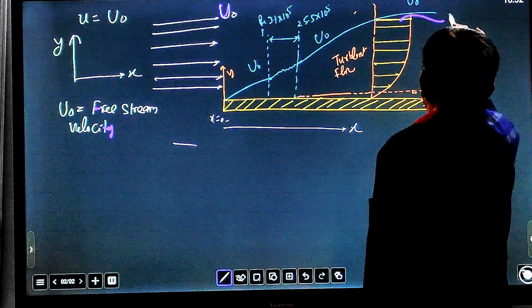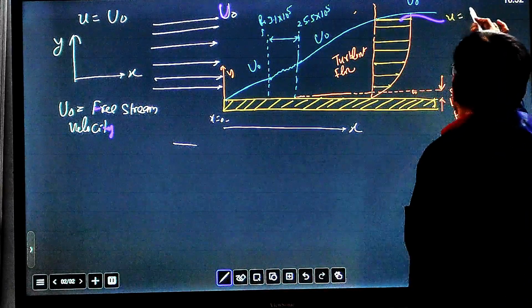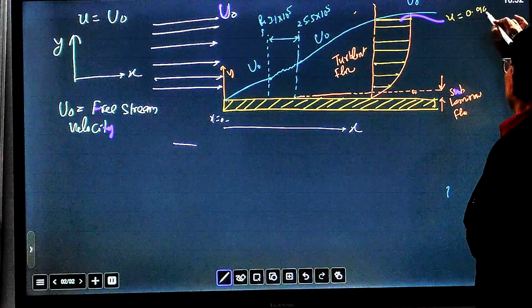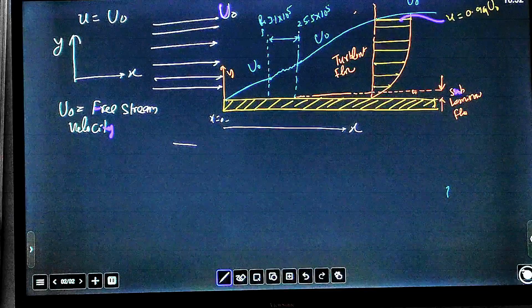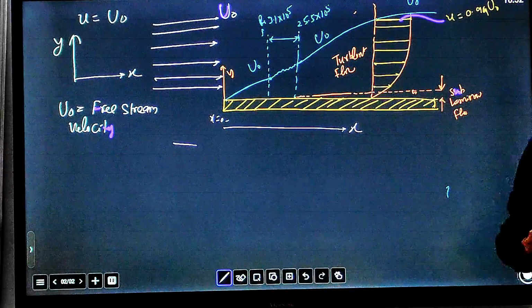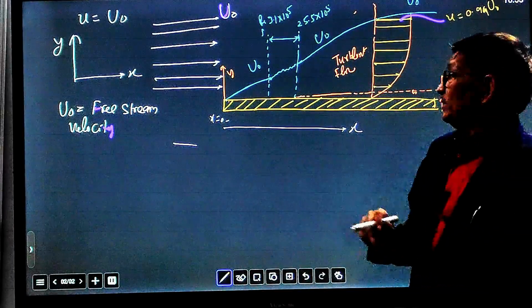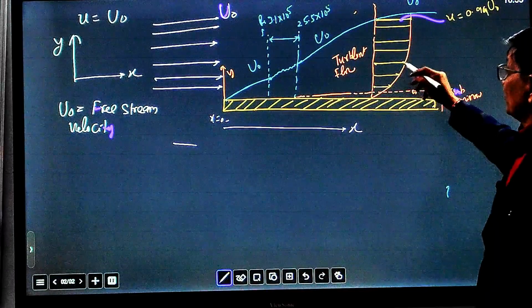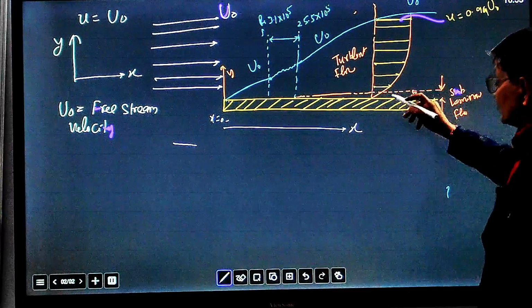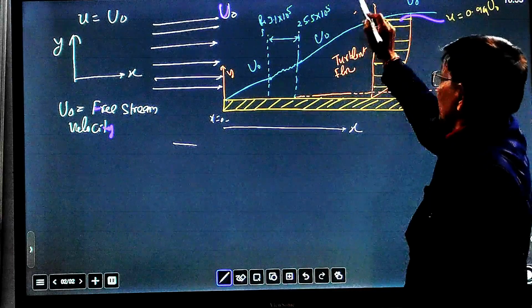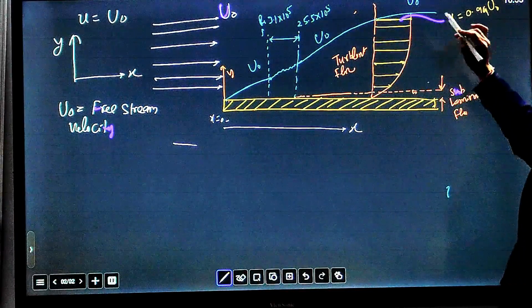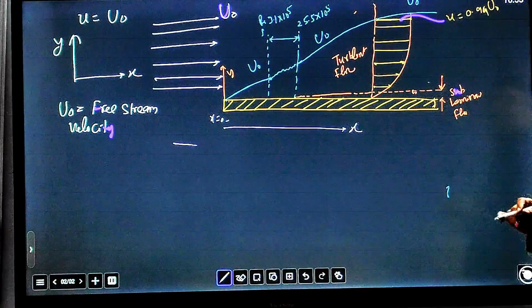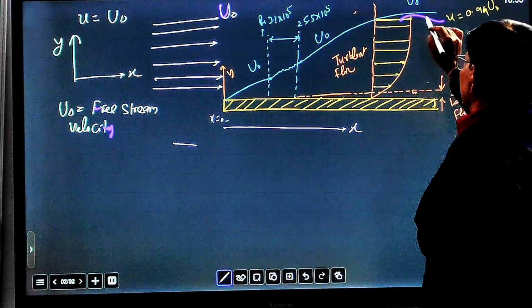Suppose this is velocity u equal to 0.99 u naught, where velocity becomes 99% of the free stream velocity, because this curve is not parabolic, but as we move along the y direction the thickness of the boundary layer is increasing. So where can we say the maximum thickness of this boundary layer is reached?